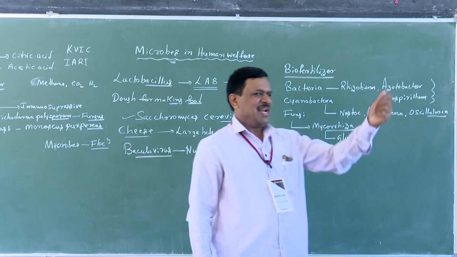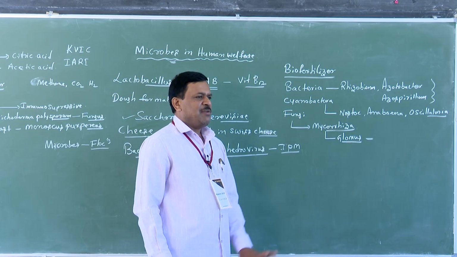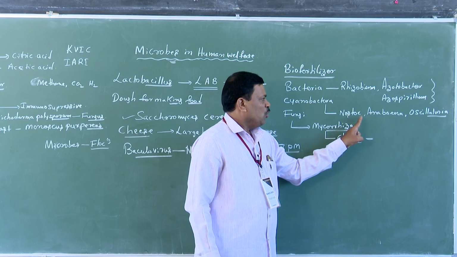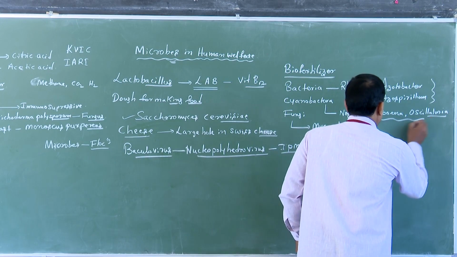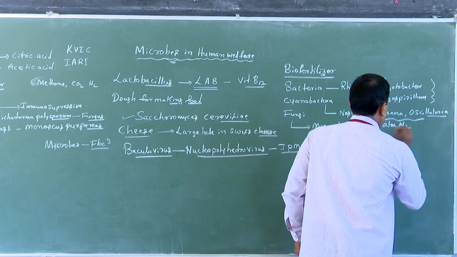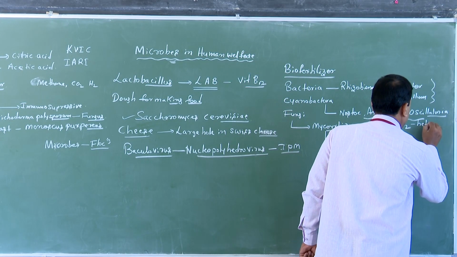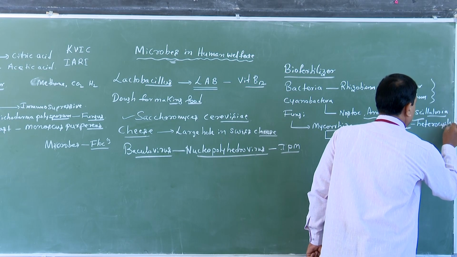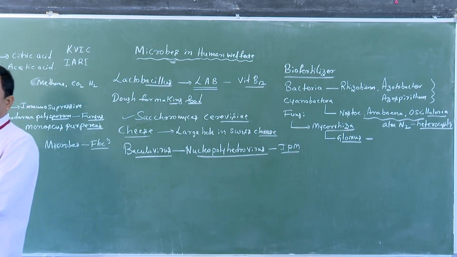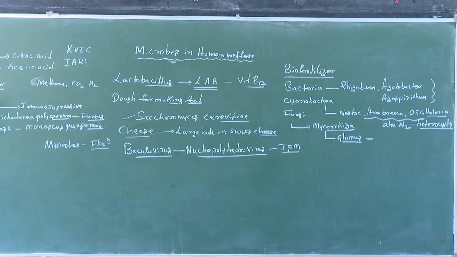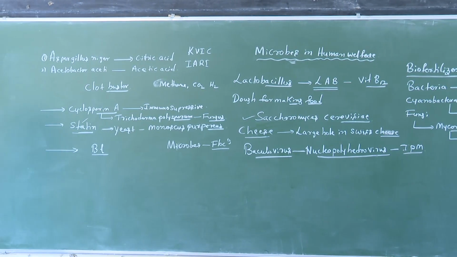These are some of the important ones. Later I will explain. Very important: cyanobacteria, Nostoc, Anabaena are nitrogen fixing bacteria. Some of these organisms can fix atmospheric nitrogen in specialized cells, called heterocysts. These are very important points for this chapter. Clear, students? Did you understand? Yes or no, students?